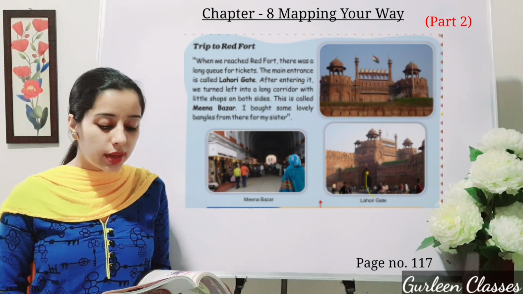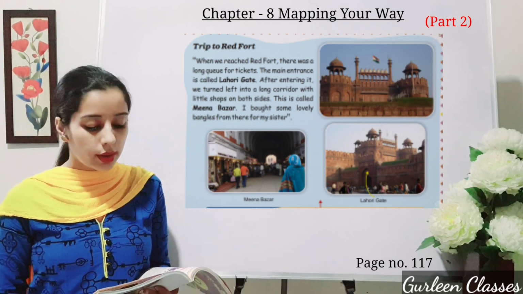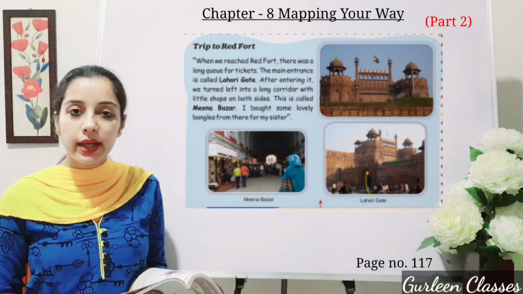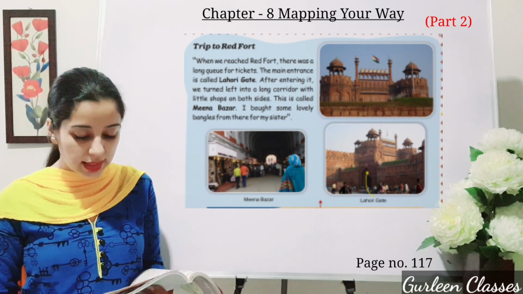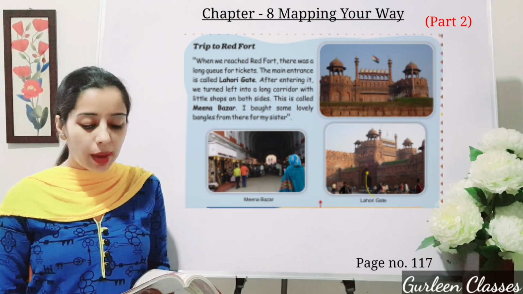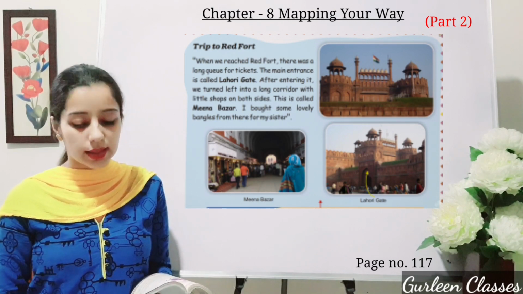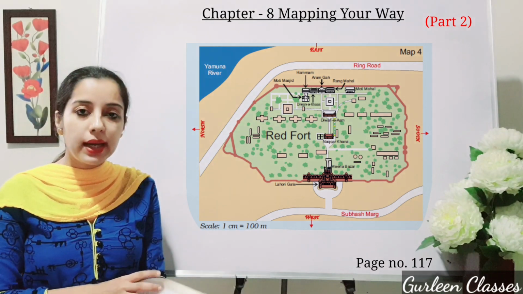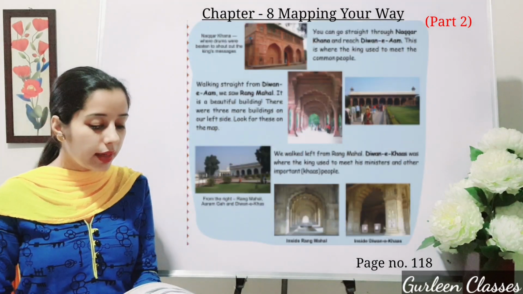After entering it, we turn into a long corridor with little shops on both sides. This is called Meena Bazaar. So in your books you can see Meena Bazaar and Lahori Gate. I bought some lovely bangles from there for my sister. So now you can see the map in your books. Turn the page to page number 118.